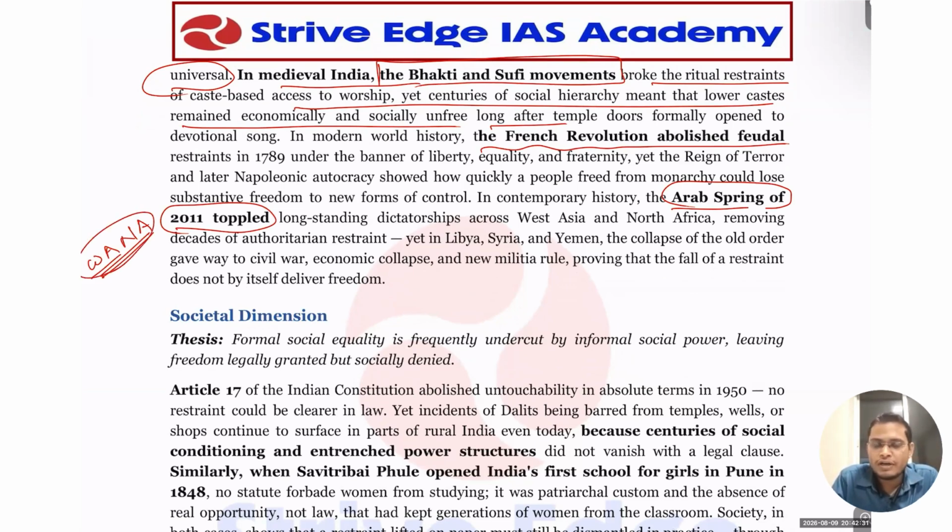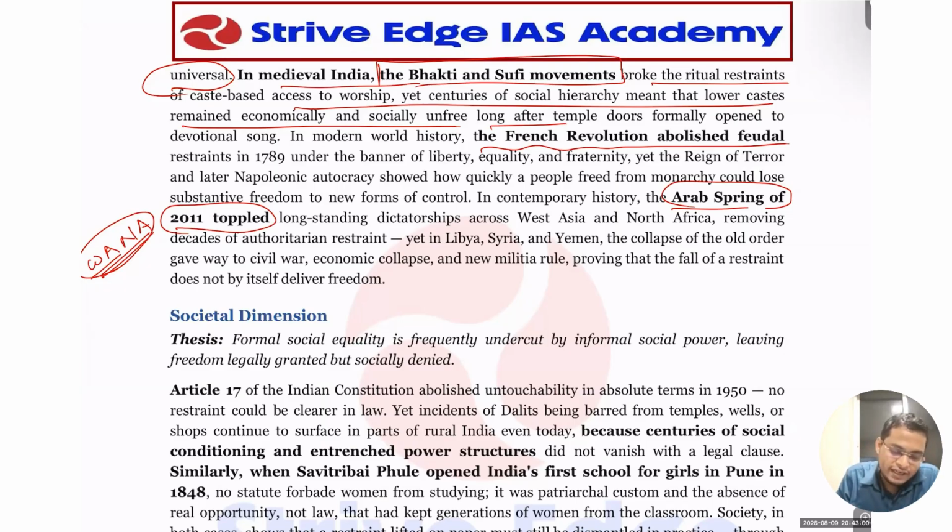Gradually in all these countries there was a revolt, there were people's protests for democracy. And ultimately they toppled some of the autocrats or dictators, but after that they were not able to establish democracy there. You can take the example of a lot of countries, they are not able to have a successful democracy in Syria, Iraq. So a lot of things are going on. Why has this happened? This has happened because they simply removed the restraint without developing the capability of their people. So that is the core essence, that is what they require.